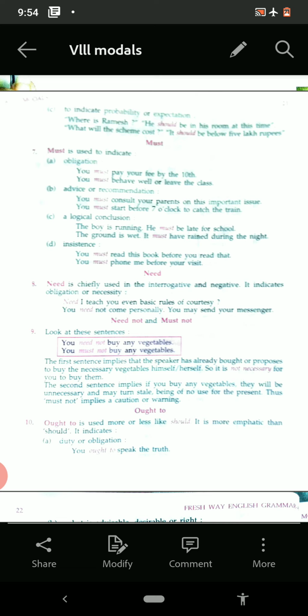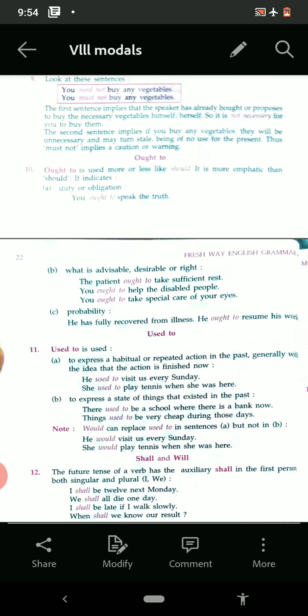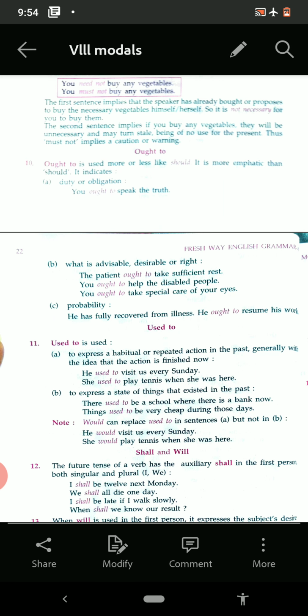See the example. Duty or obligation. You ought to speak the truth. And we speak this also, you should speak truth. Means they are very much near to each other. Now see the next one. What is advisable, desirable or right? The patient ought to take sufficient rest. You ought to help the disabled people. You ought to take special care of your eyes.